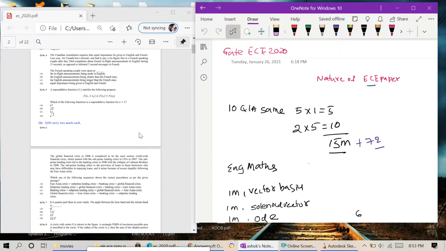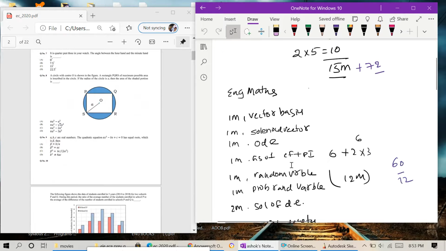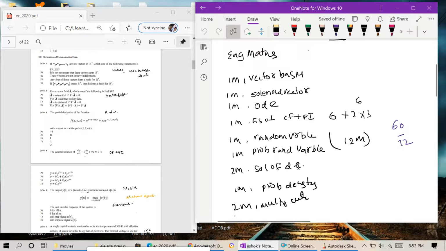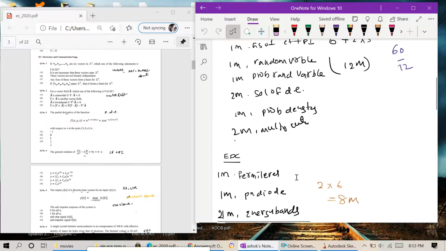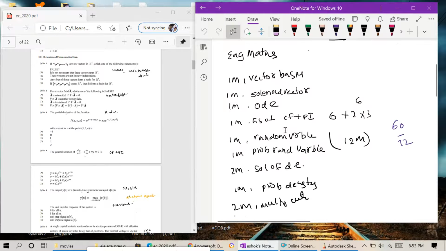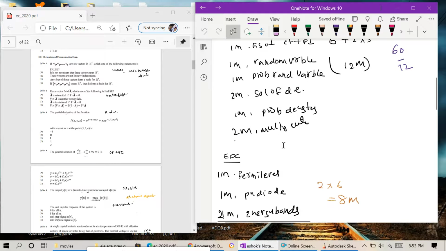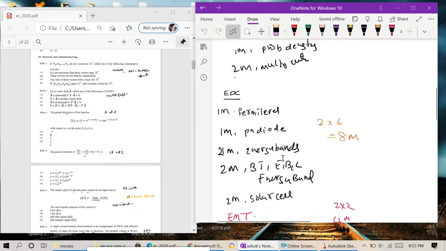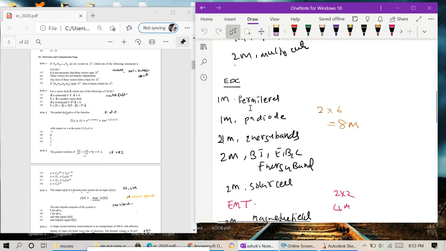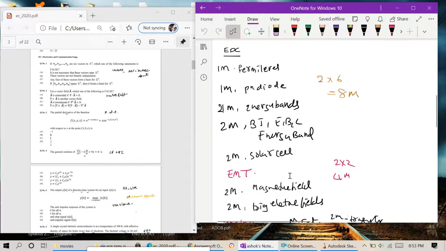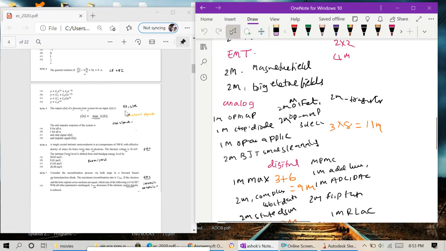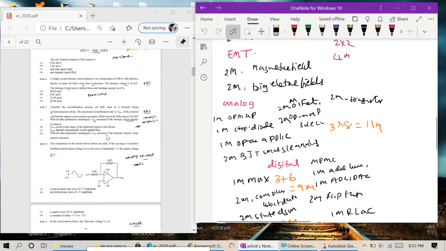The first 10 questions are basic aptitude, and after that they will ask engineering maths, but the flavor is important for ECE. Then they will focus on random variables, probability. These concepts are important. For EDC they will ask more. EDC is a subject with new electronic devices, Fermi level, excitation, direct energy band, solar, this concept. EMT theory is electric fields, magnetic fields. They will ask electric field and magnetic field problems.